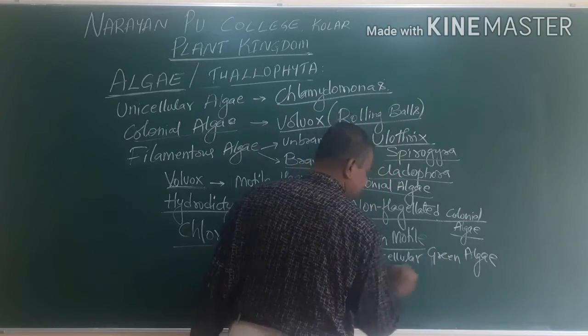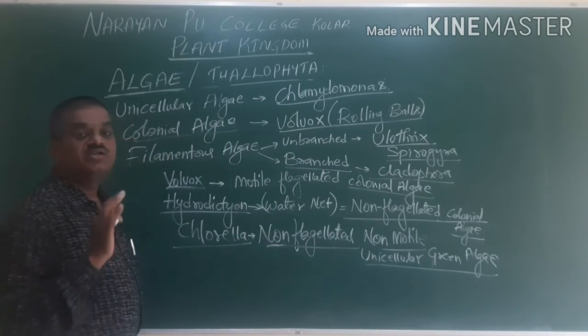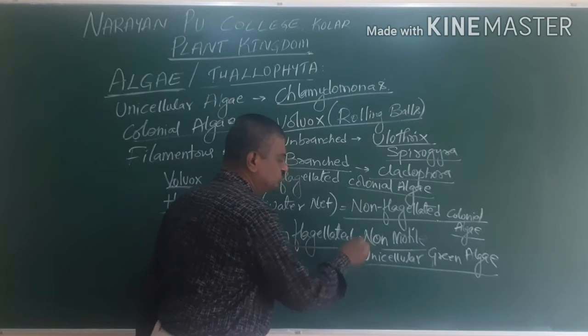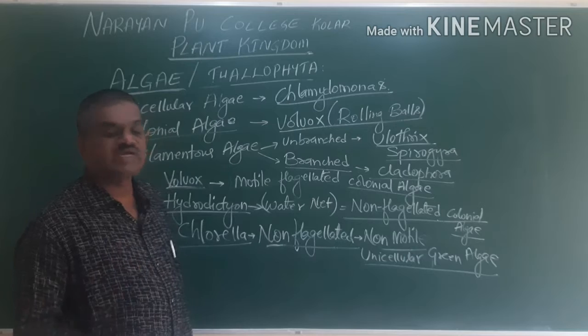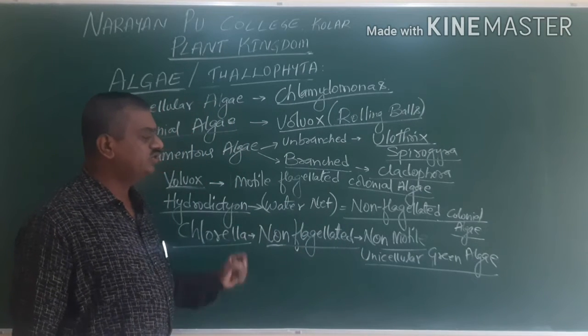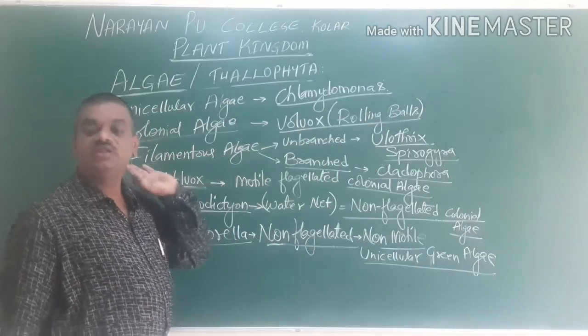This is called Chlorella. Here they are non-flagellated. Flagella is totally absent. They cannot move, so it is called non-motile. Here the algae is unicellular and green in color. Hence it is called unicellular green algae.